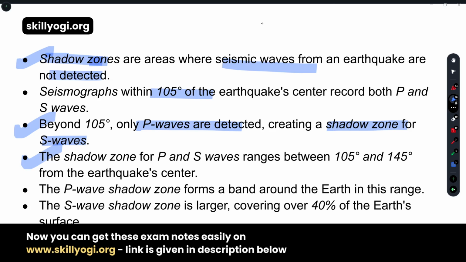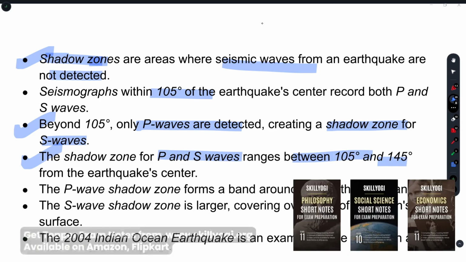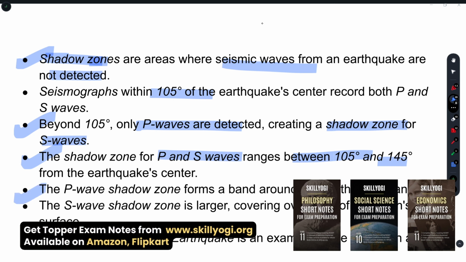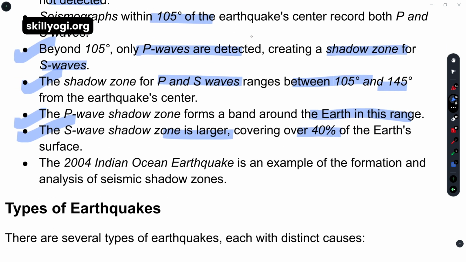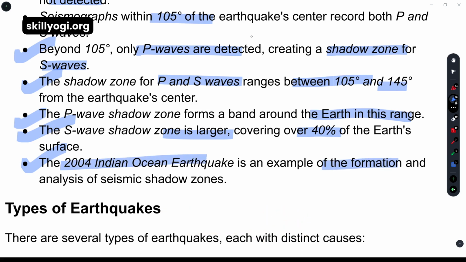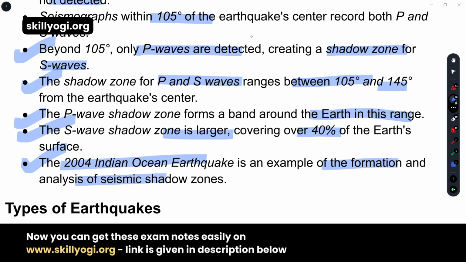The shadow zone for P waves and S waves ranges between 105 and 145 degrees. The P wave shadow zone forms a band around the earth in this range, and the S wave shadow zone is so large that it covers almost 40% of the earth's surface. And one notable example is the 2004 Indian Ocean earthquake, which also gives information about the formation and analysis of the seismic shadow zone.